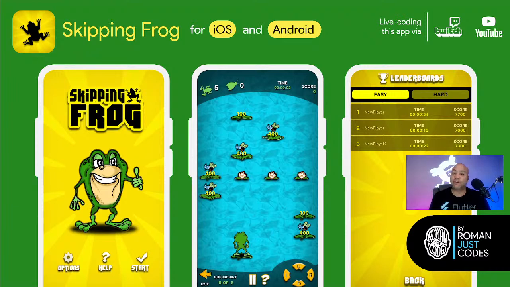I'm gonna show you right now what the game is all about. If this is your first time joining this session, this is the application that we've been building for the past 9 weeks. It's a simple casual game called Skipping Frog, where a frog jumps from one end all the way to the other across the pond as fast as it can, collecting bugs along the way, collecting points. Make sure not to fall in the water, and that is the goal of this game.